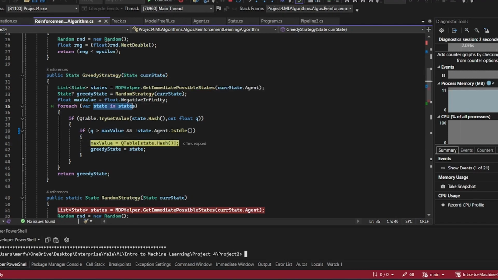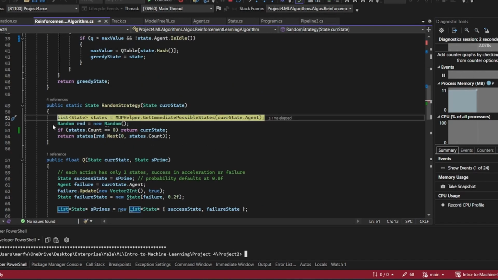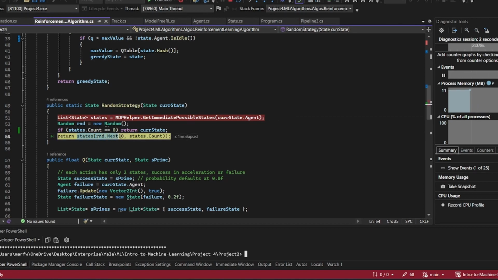We iterate over all states and set the greedy state. Finally, we return this value according to the maximum Q table value of the possible states. Here is a case of the random strategy. It simply returns one of the states at random.